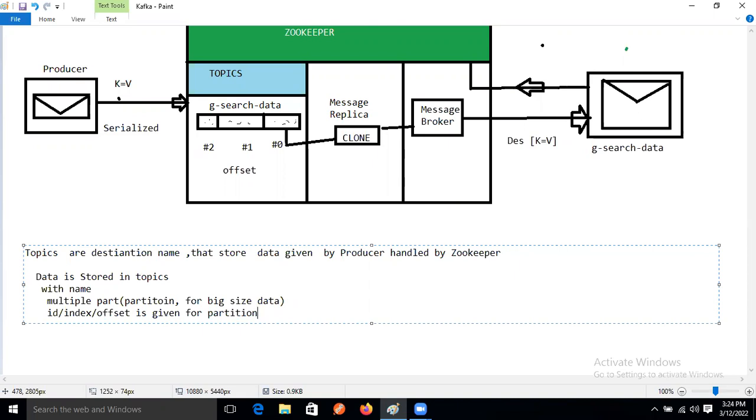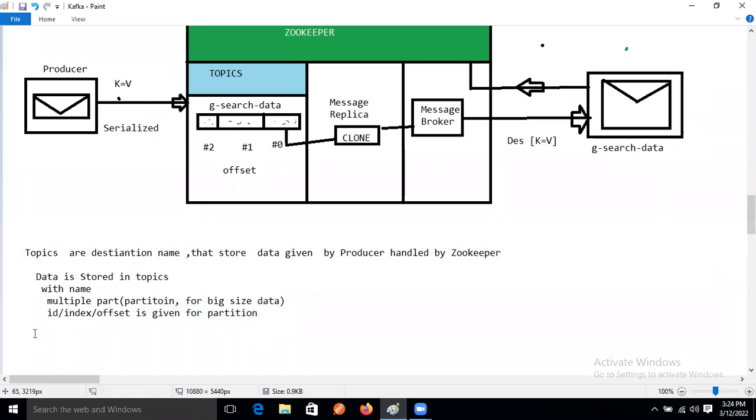So the thing is, guys, if big data is there, then the partition will be created. But the question is, if big data is not there, then what will happen now? If partition size is not provided, then the default size is 1. What is the default size? 1, guys.